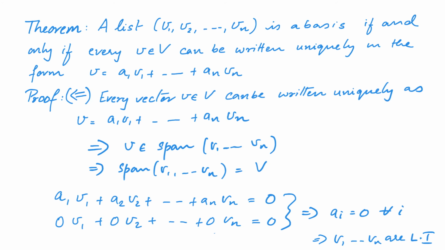Thus, the set of vectors v1 to vn span the vector space and they are also linearly independent, which means they form a basis. And this completes the proof of the theorem.